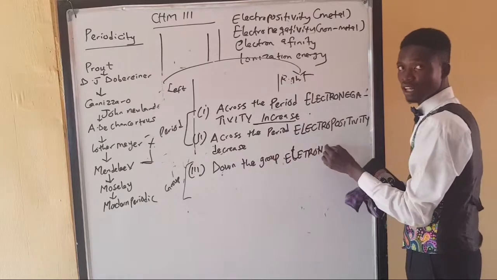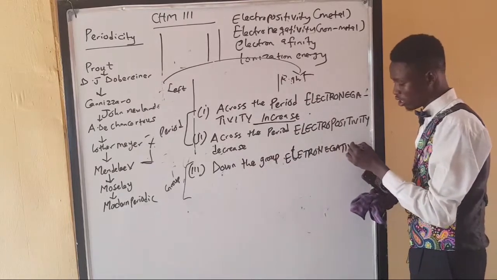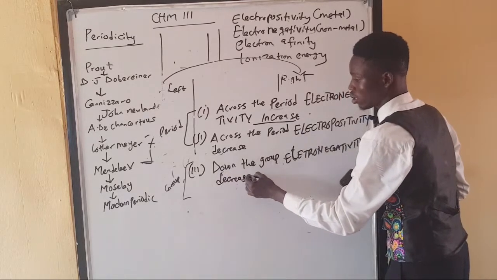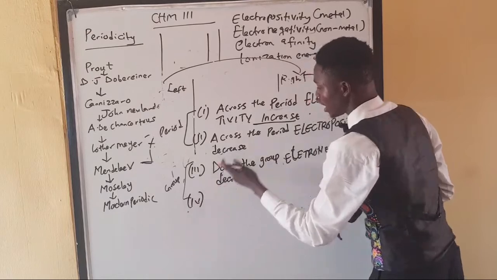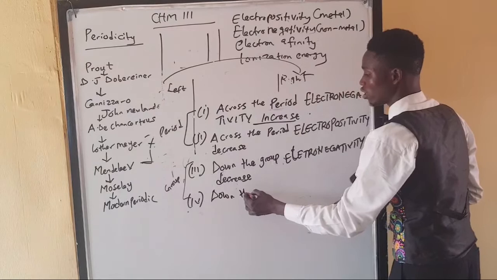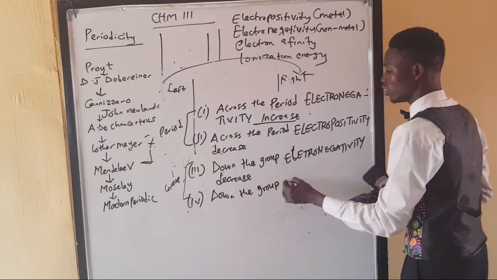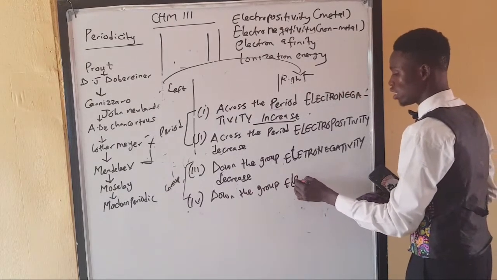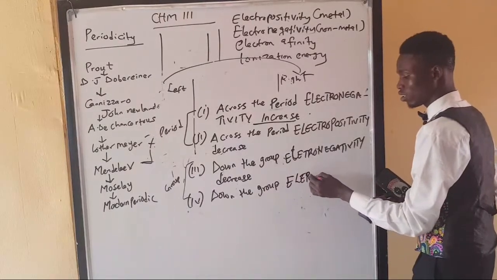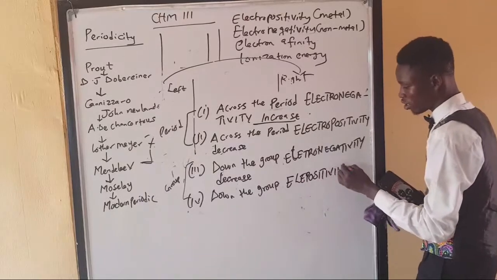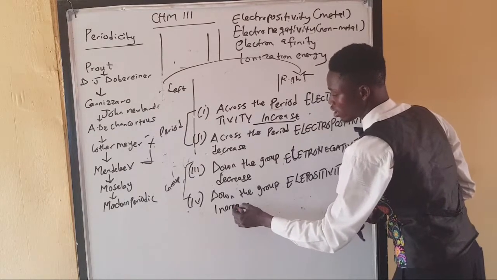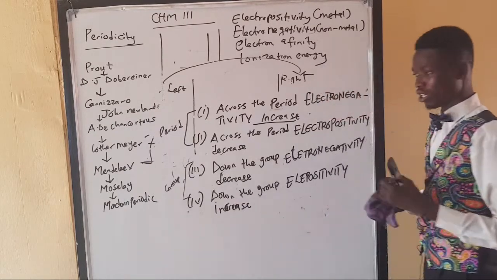Electronegativity decreases. While the other one, which is our electropositivity, increases. Down the group, electropositivity increases.